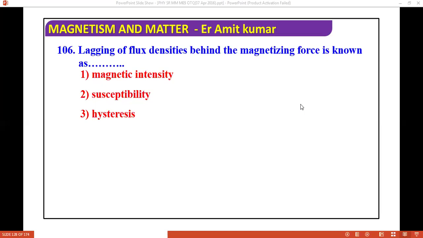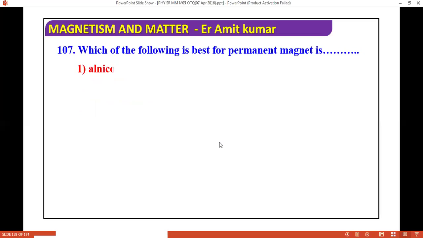Next question we have: lagging of flux density behind the magnetizing force is known as? The correct answer is hysteresis. So hysteresis is the lagging of flux density behind the magnetizing force.